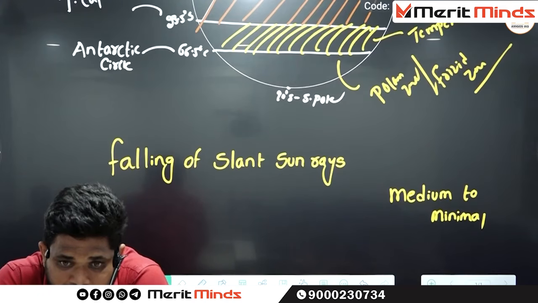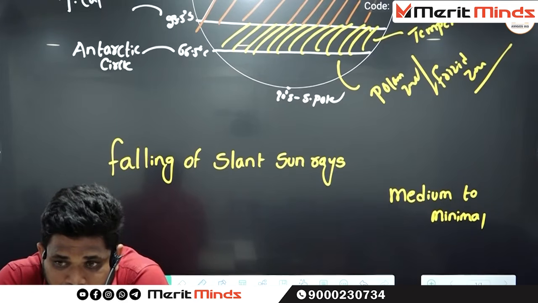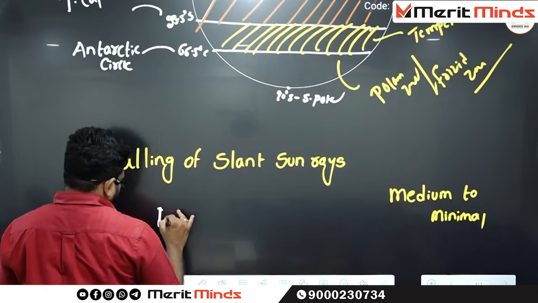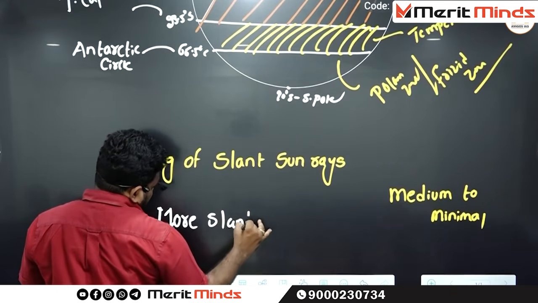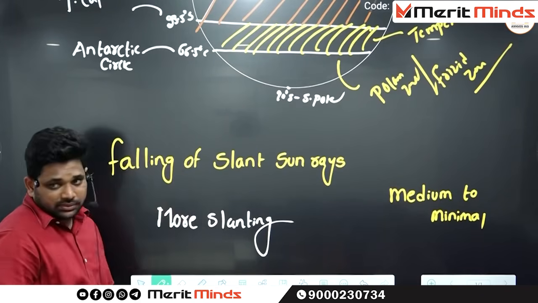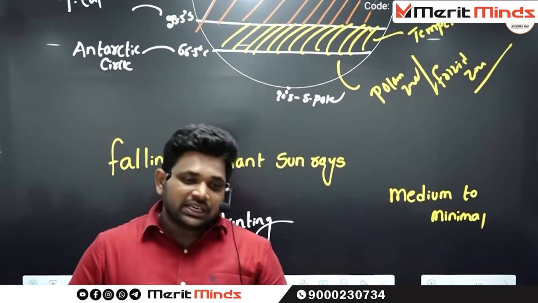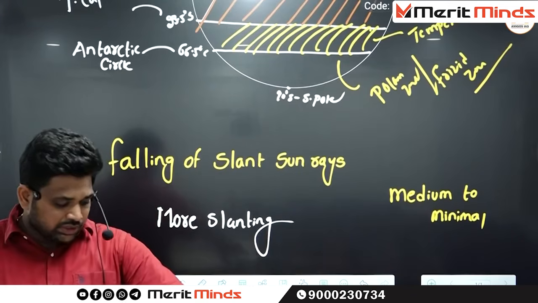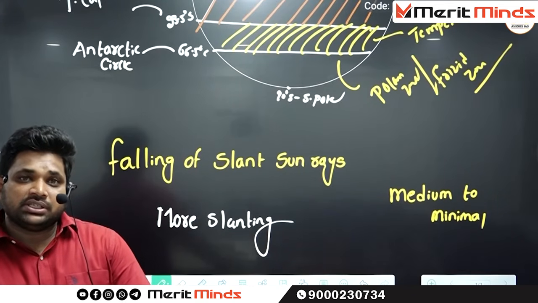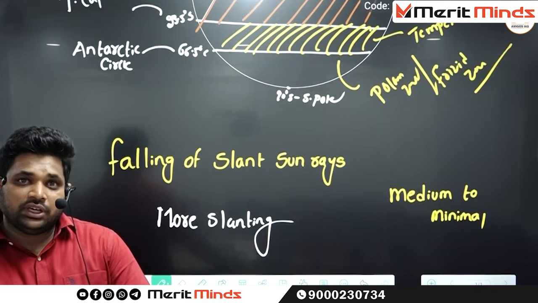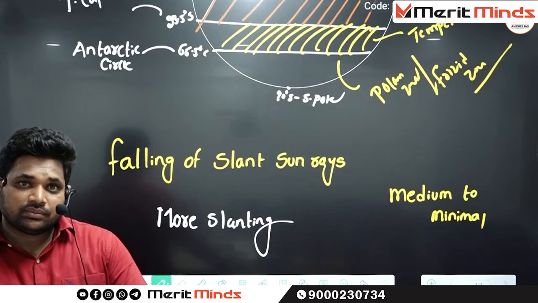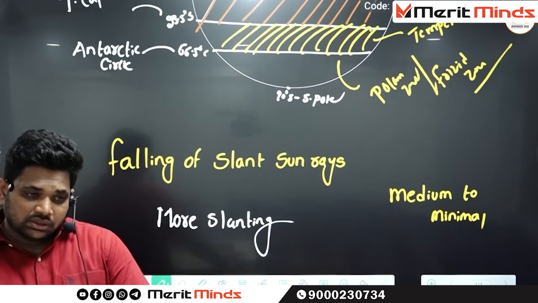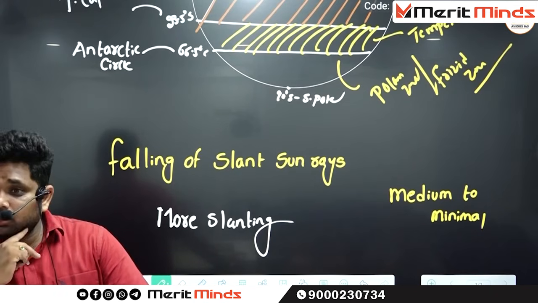The next point, due to more slanting of sun rays, this area is recording very low temperatures comparatively to the remaining two regions. Okay, now this is about the distribution.